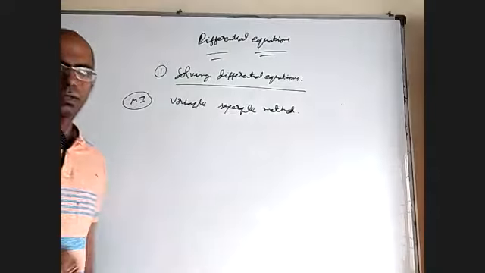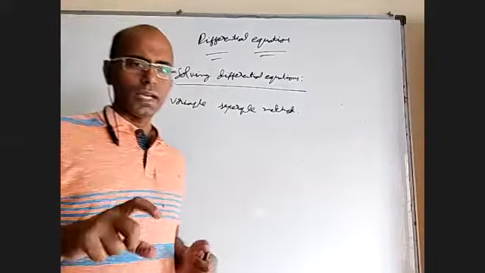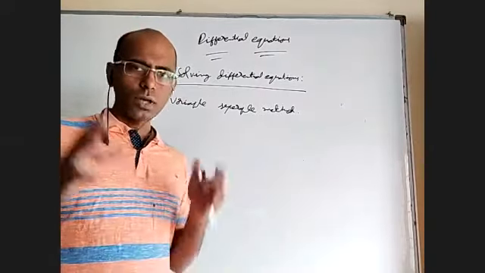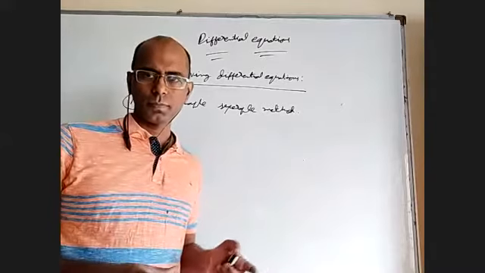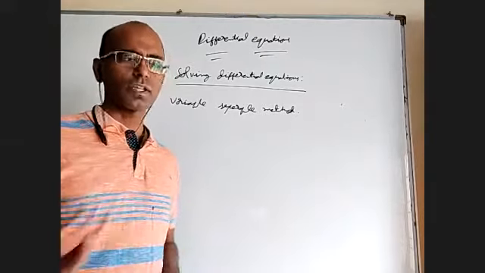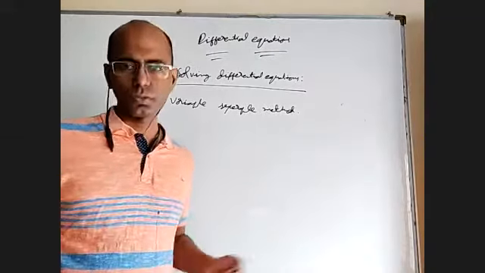Variable separable method means the differential equation will have x square, sin x, log x, tan x, dx. Wherever x is involved, bring one side. You may have dy, you may have sin y, y square, y cube. Wherever y is involved, you bring another side. Then integrate on both sides, you'll get the solution.